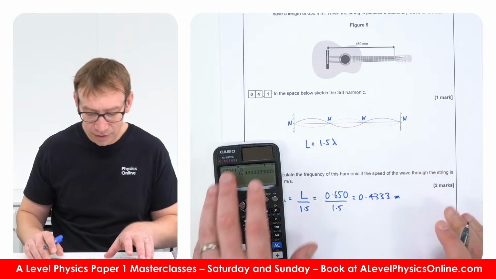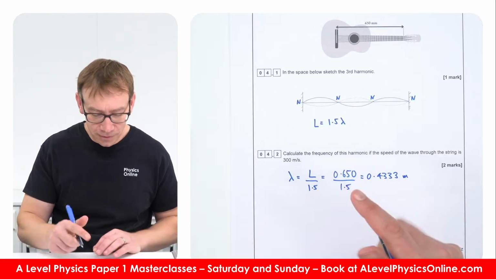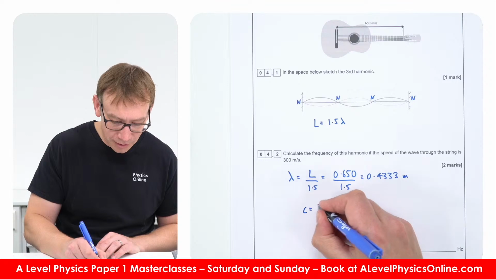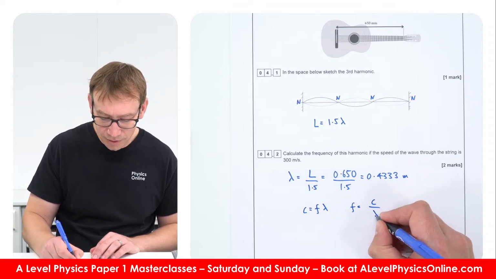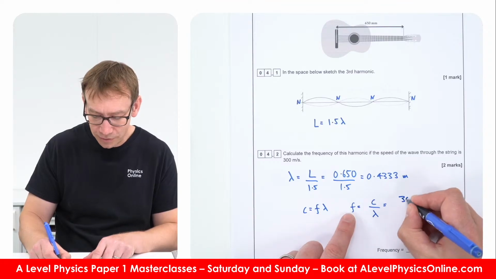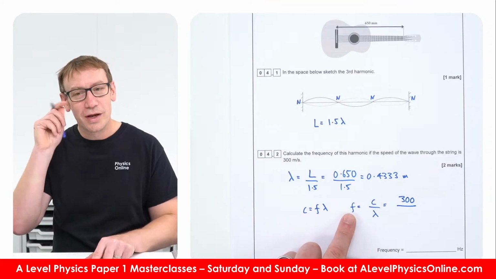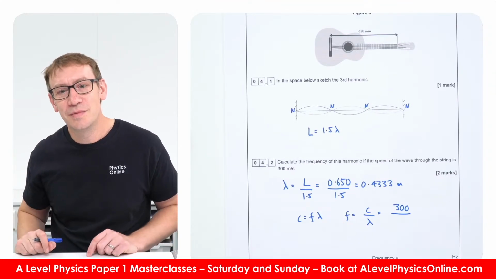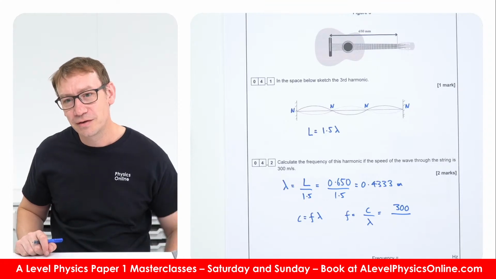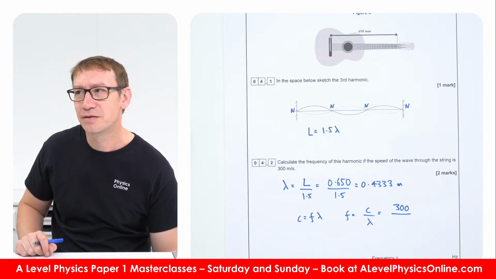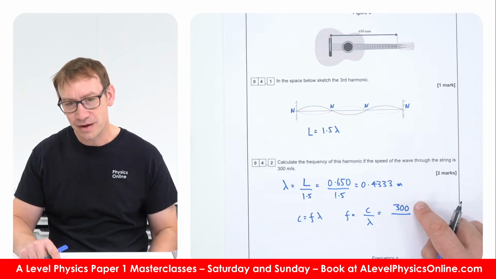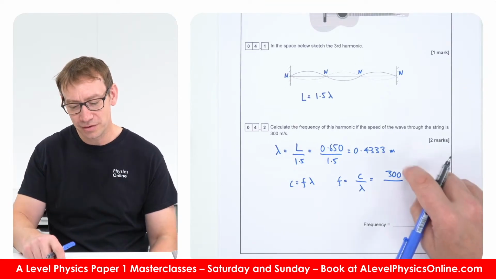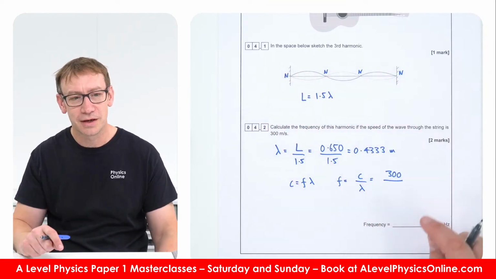0.4333 meters. And then the frequency, well, we can say that the wave speed is equal to f lambda, and so the frequency is just the wave speed divided by lambda, which in this case they gave it as 300, which doesn't seem the value I'd expect. I guess 300 is more like the speed of a sound wave in air. That seems like a different value to what I'd expect. I'd expect it maybe a bit slower than that for the speed of the wave in that string.